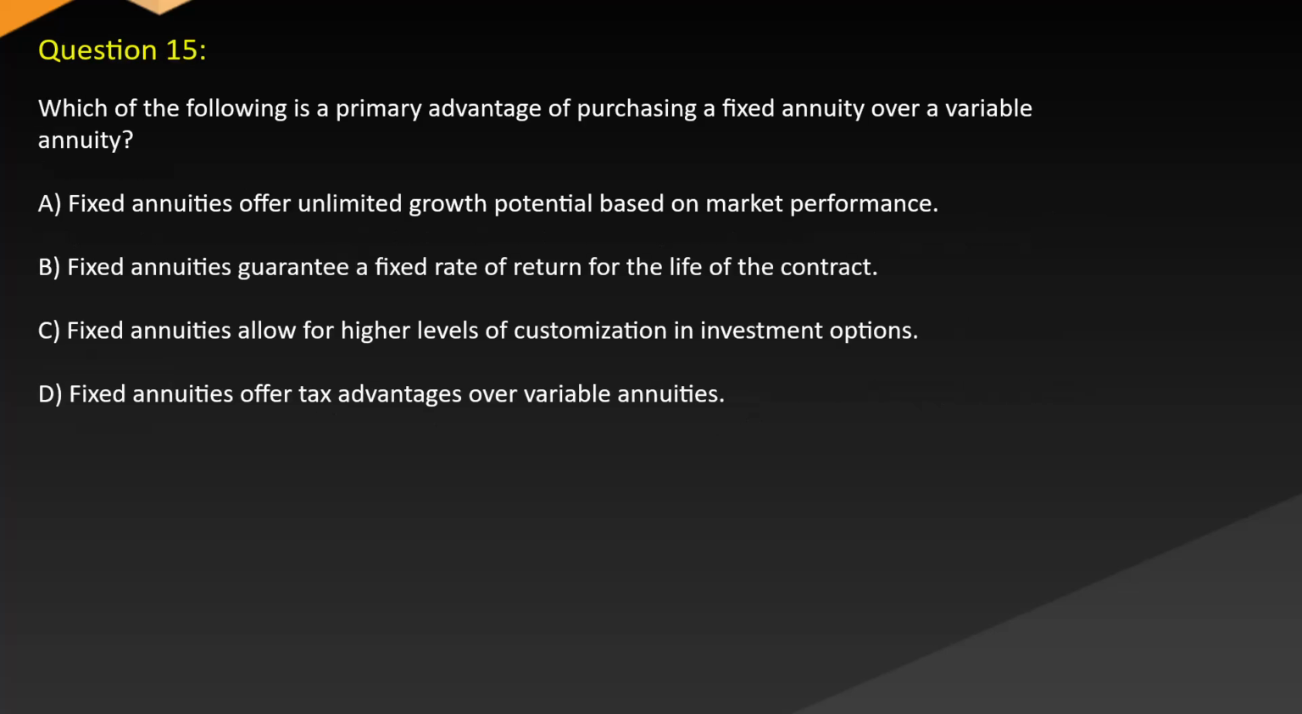Question 15. Which of the following is a primary advantage of purchasing a fixed annuity over a variable annuity? A. Fixed annuities offer unlimited growth potential based on market performance. B. Fixed annuities guarantee a fixed rate of return for the life of the contract. C. Fixed annuities allow for higher levels of customization in investment options. D. Fixed annuities offer tax advantages over variable annuities.